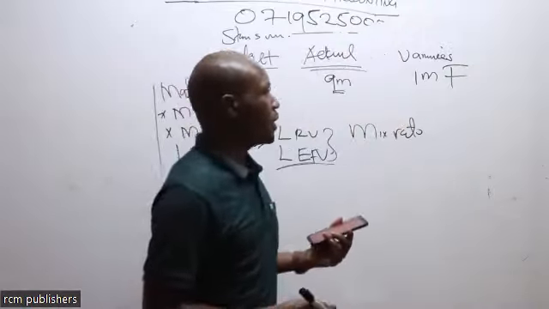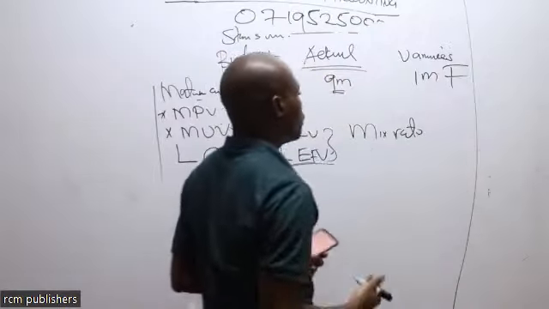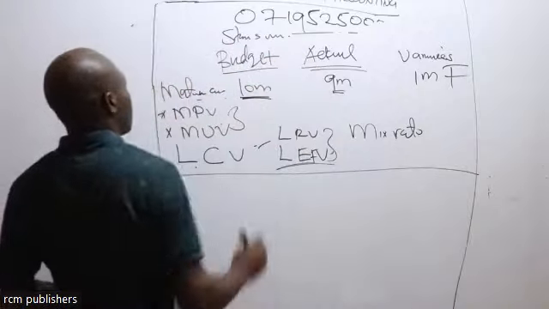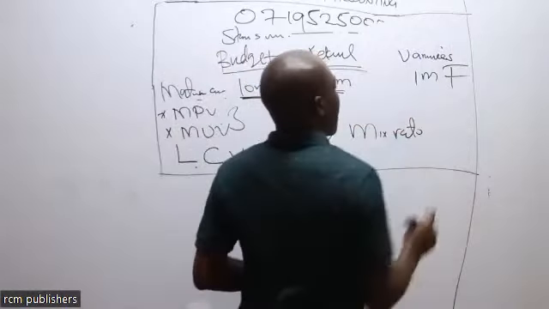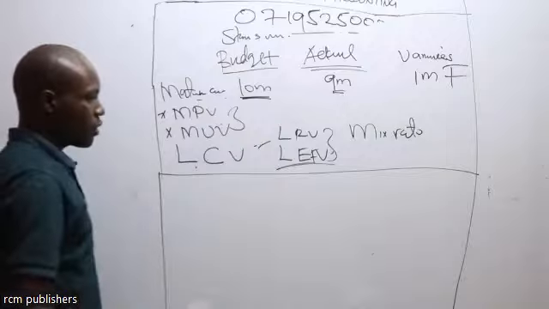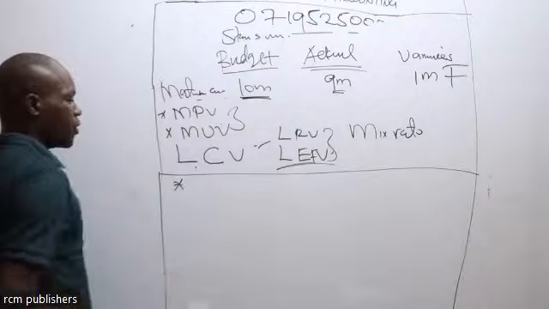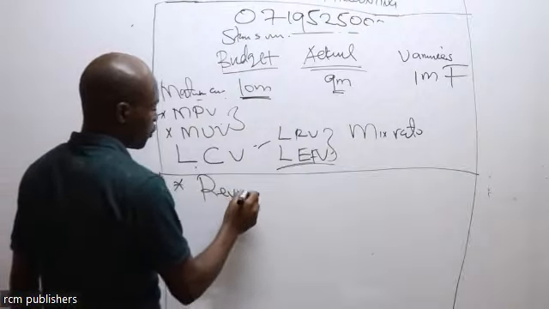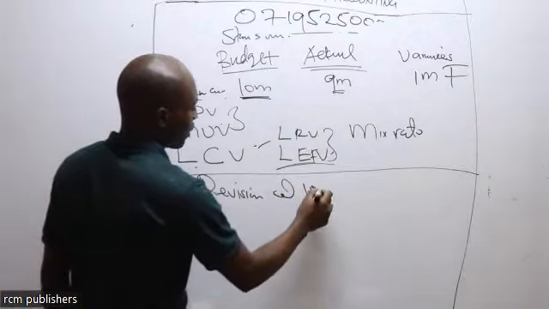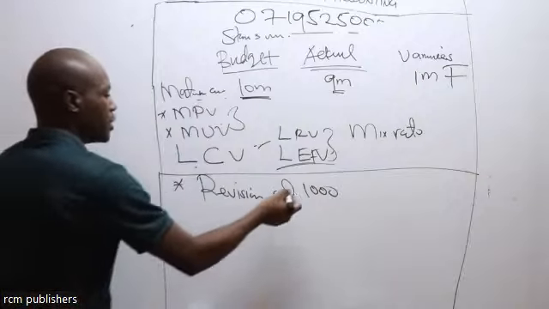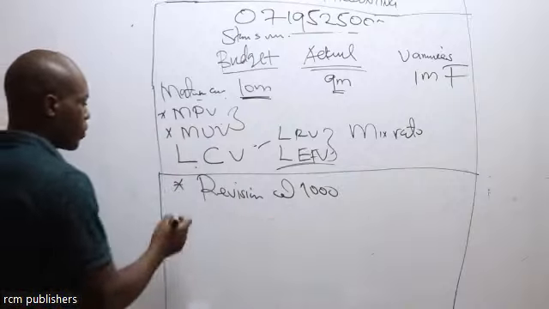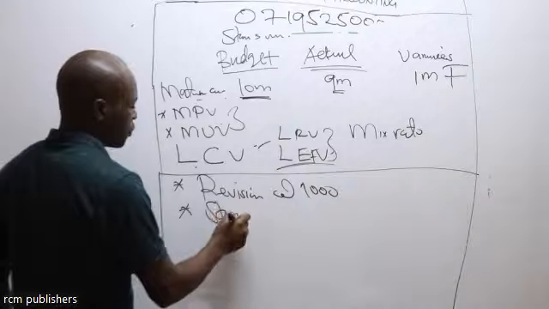So as you've seen, it engages a lot. It requires you to try as much as possible to keep on doing revision on the concepts covered in class, and even at times read ahead of the teacher. So to facilitate your revision in the topics that have been covered, you need the revision kit that will be offered to you by RCM at 1,000. If you want to read ahead of the teacher, the concepts are interesting and you don't want to move at our pace, then you have a second option: